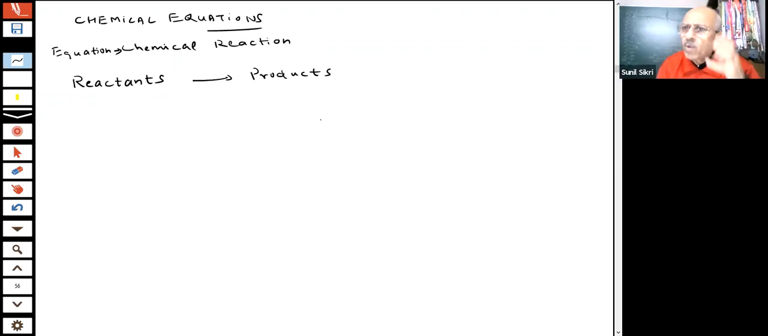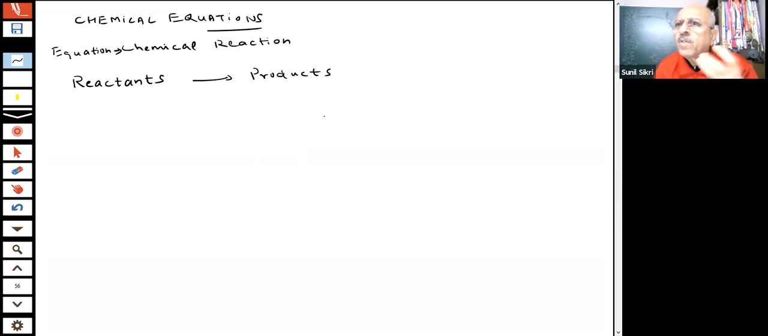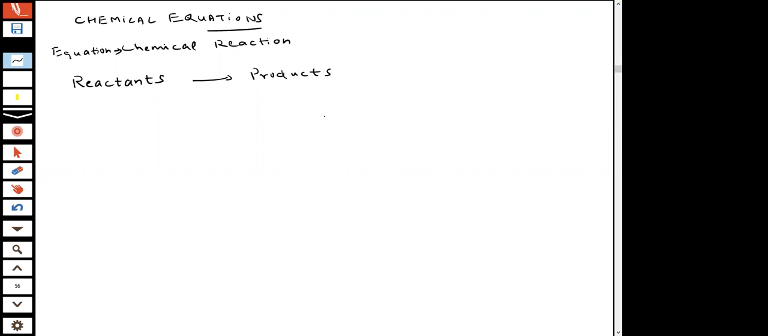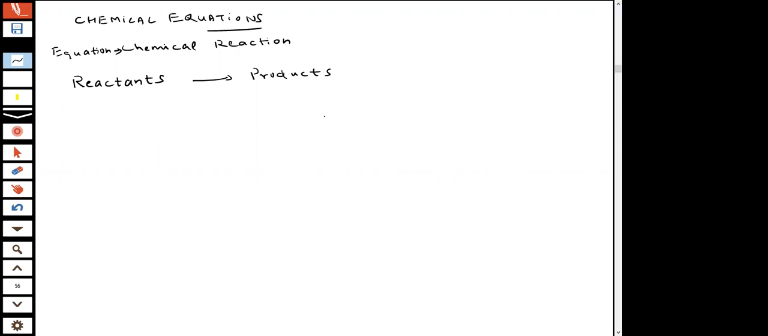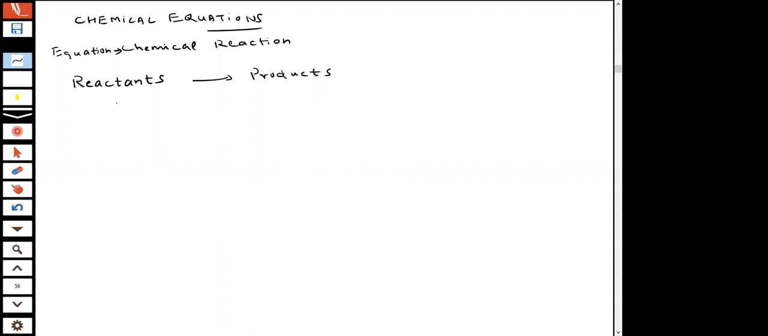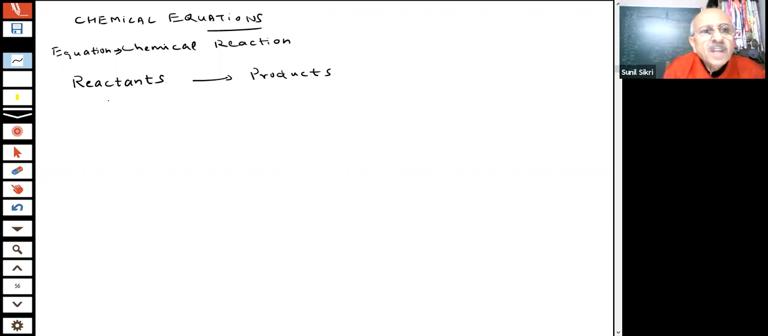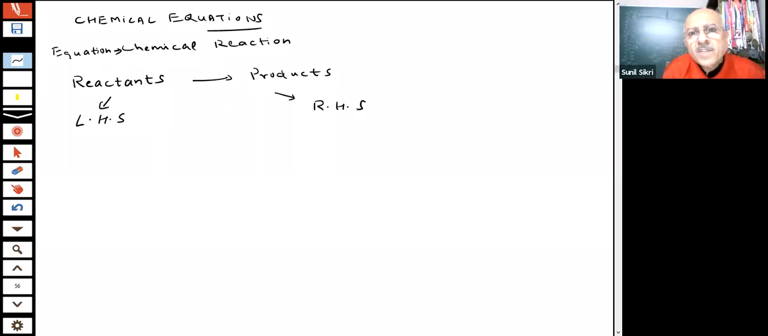Students, those substances which react, what will they do? They will form some products. You have taken glucose. Glucose reacted with oxygen, and there were enzymes in the body which catalyzed this reaction, and it produced carbon dioxide, water, and heat energy. So every chemical reaction involves reactants and products. And we write the reactants on the left-hand side, and the products on the right-hand side. Is it clear?